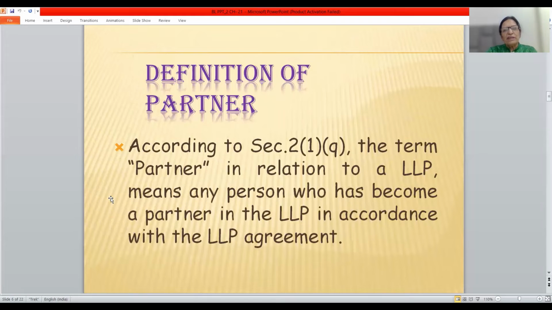Definition of a partner. So partner has been defined under section 2(1)(q). The term partner in relation to a LLP means any person who has become a partner in the LLP in accordance with the LLP agreement. Either he has subscribed to the incorporation document or he has become a partner later on as per the terms and conditions laid down in the LLP agreement.